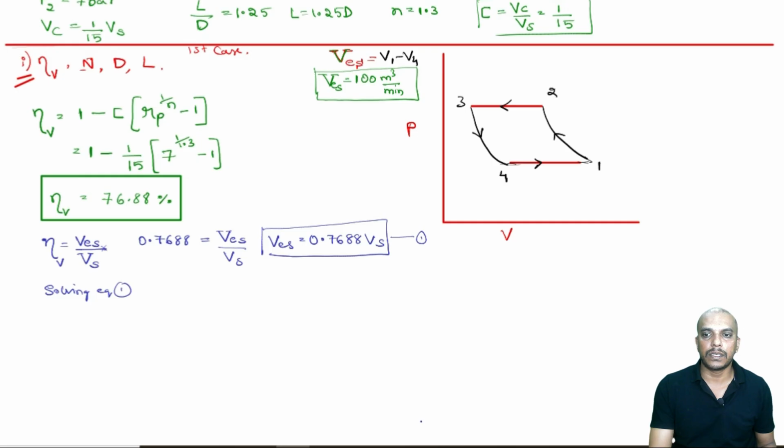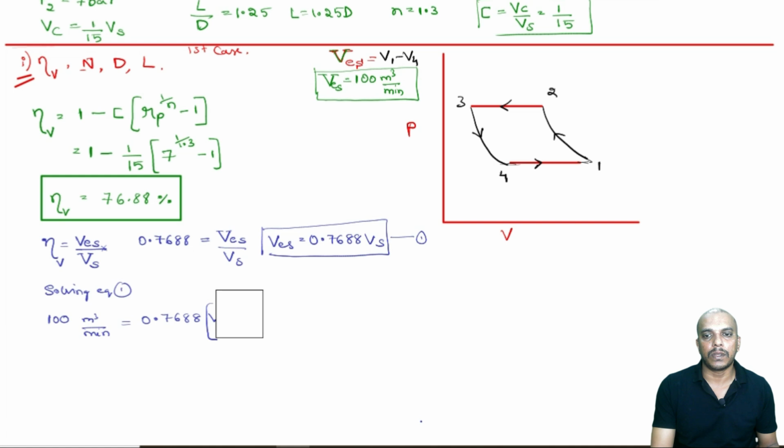Now, the left side is Ves, that is 100. I will keep it in meter cube per minute only, not a problem, because the right side also has to be made sure that it is in meter cube per minute. Now, Ves is 100 meter cube per minute, and this side we have 0.7688 into Vs. Now, what is this Vs?